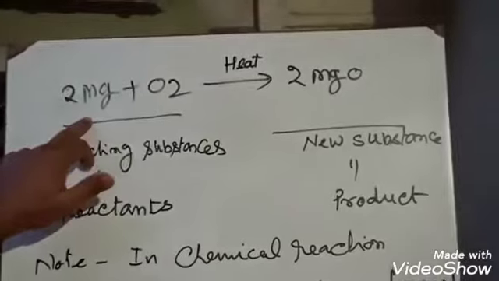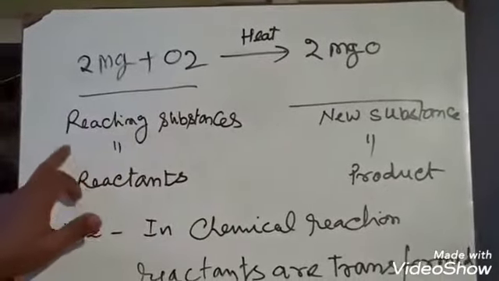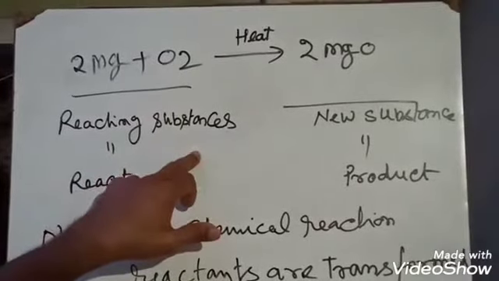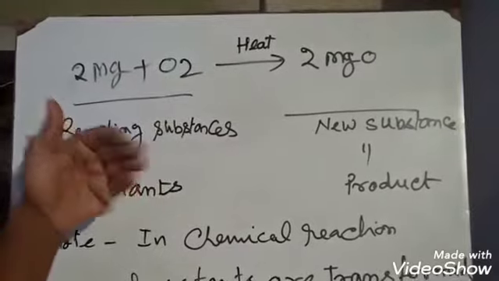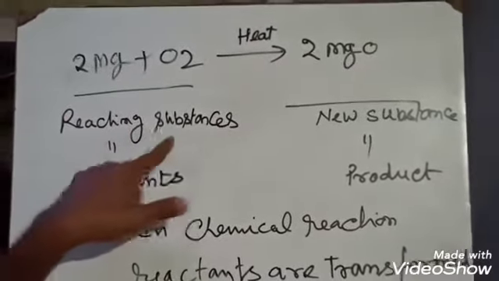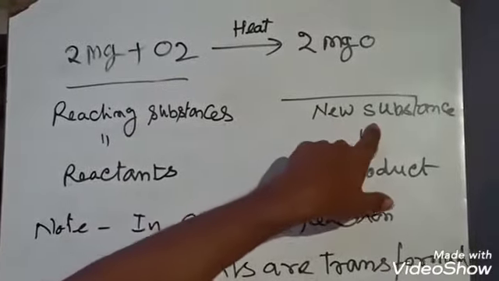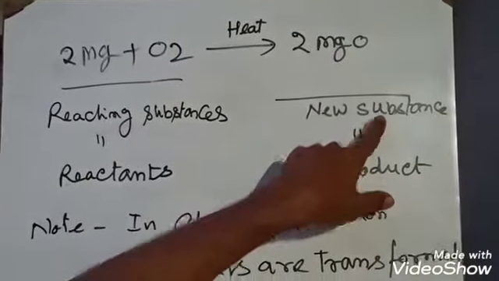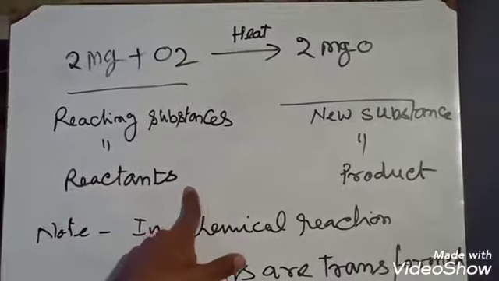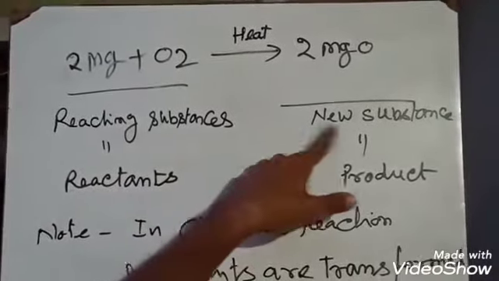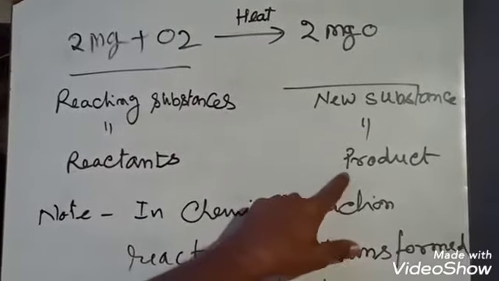In the example, magnesium and oxygen are called reacting substances. These two, which participate in the reaction, are known as reacting substances. The reacting substances are known as reactants, and the new substance which is formed is known as the product.